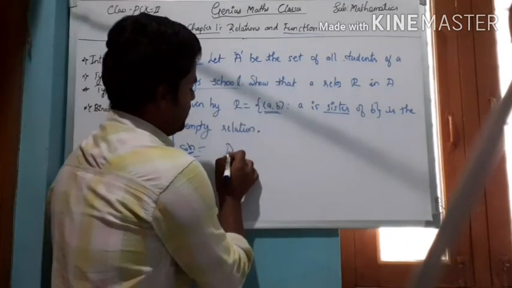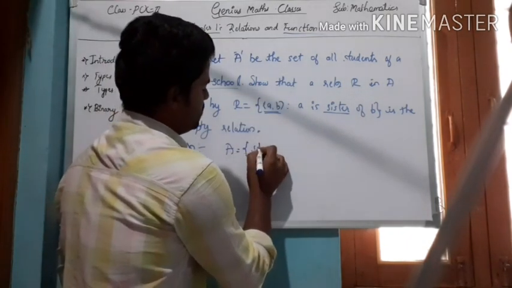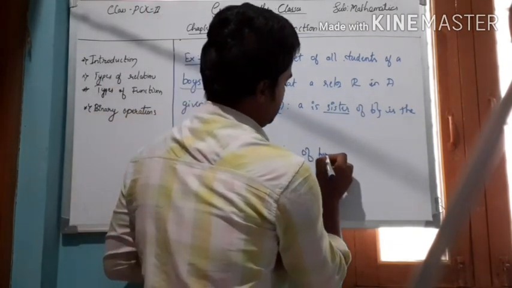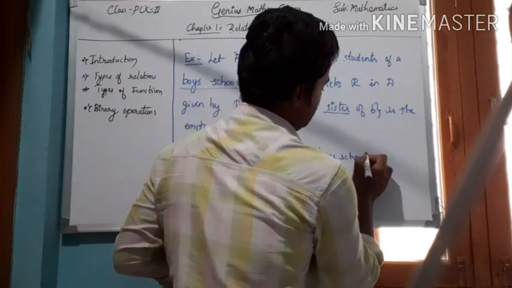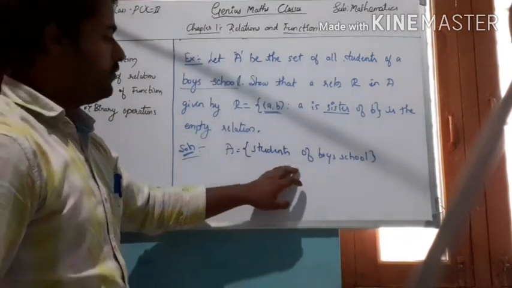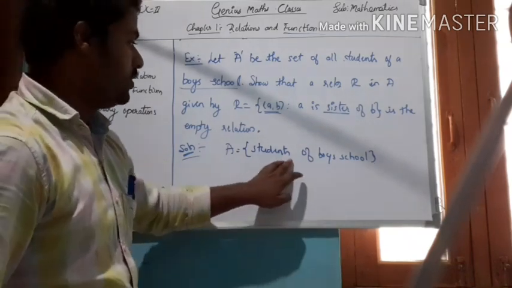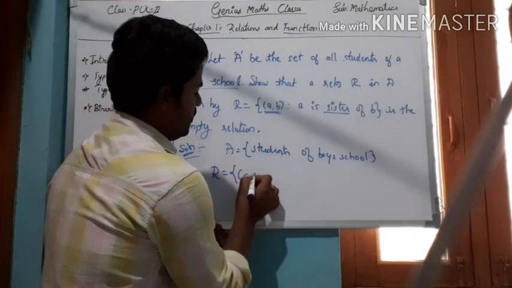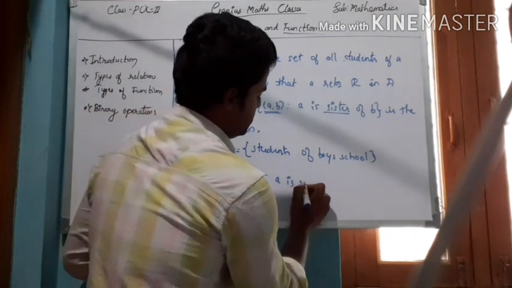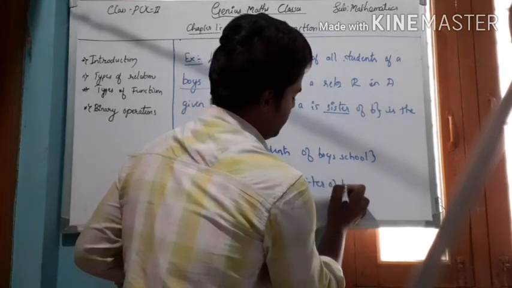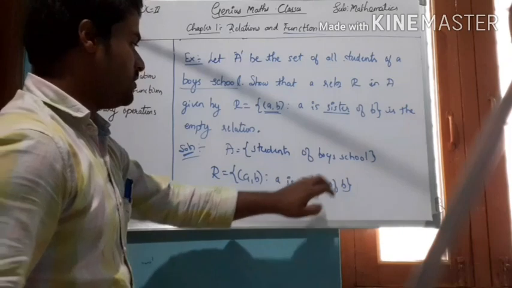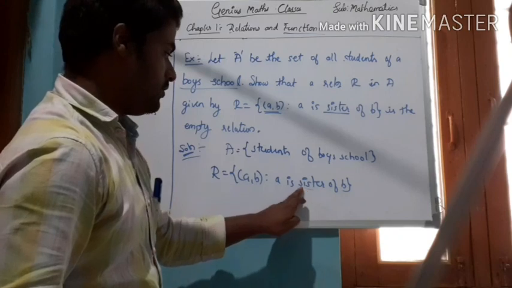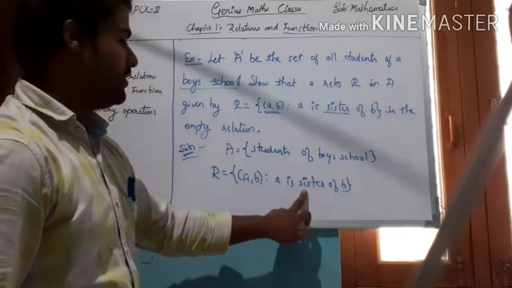The set A is the students of a boys' school, and therefore there are no girls, only boys. The relation is the order pair (A, B) such that A is a sister of B. If there are only boys, then a sister will not exist.